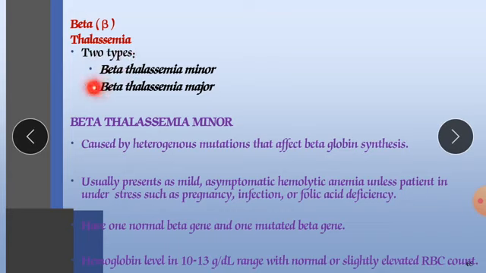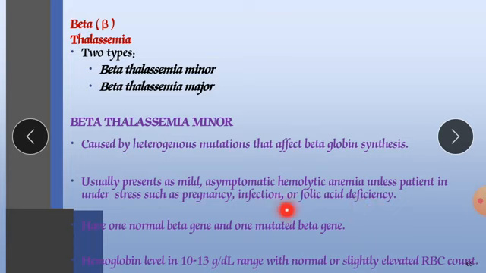Now, beta thalassemia has two types: beta thalassemia minor and beta thalassemia major. Beta thalassemia minor is caused by a heterogeneous mutation that affects beta globin synthesis, usually presenting as mild asymptomatic hemolytic anemia unless patients are under stress such as pregnancy, infection or folic acid deficiency.